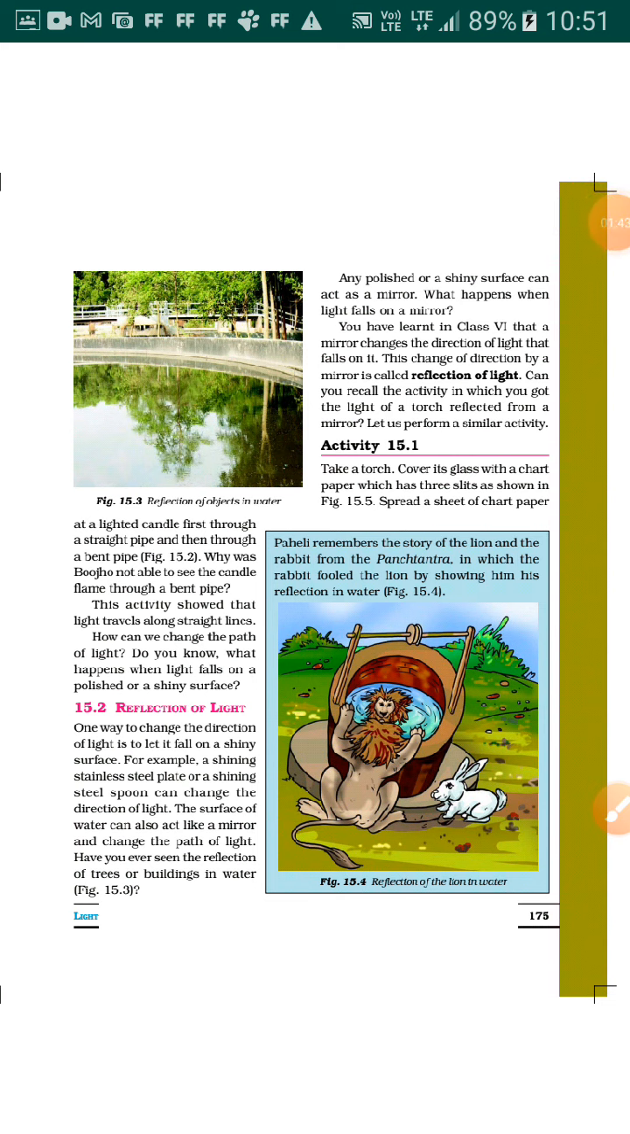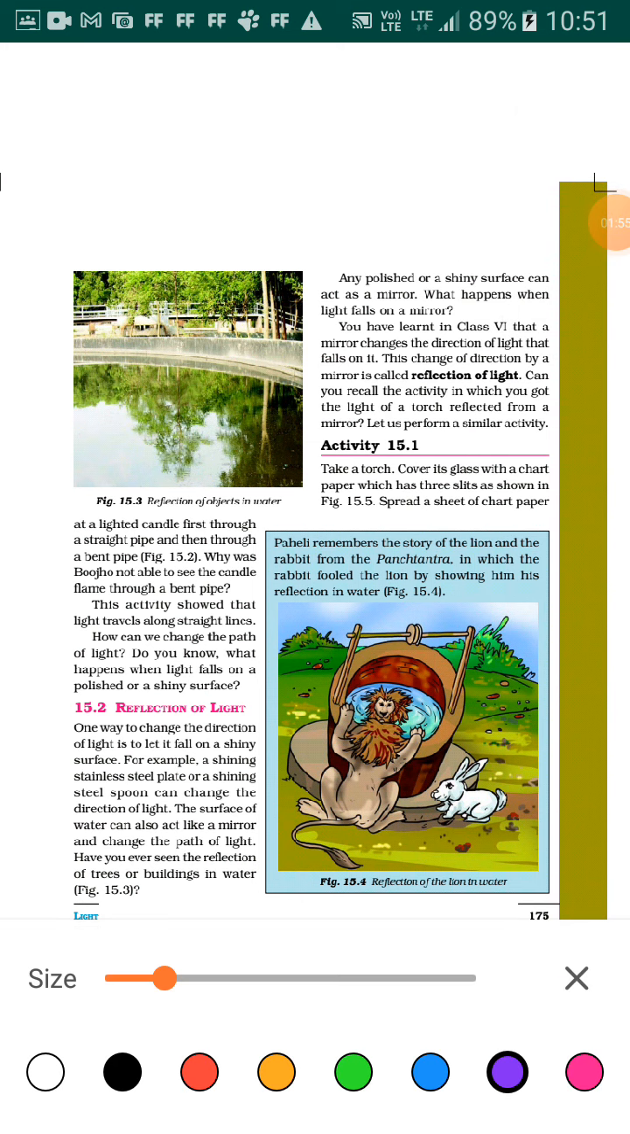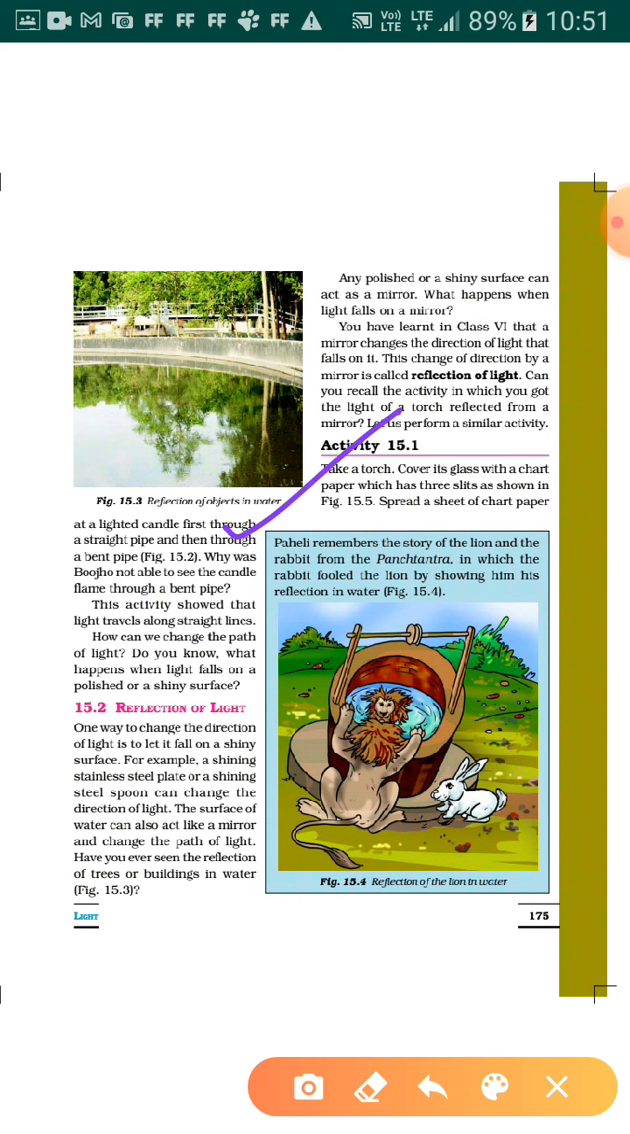The next property of light is reflection of light. Light gets reflected from smooth shiny surfaces like a mirror, or sometimes water, as you can see in ponds or rivers, which also has a smooth surface. So we can say that it is also acting as a mirror. The surface of water also reflects back the light. This bouncing back of light is called reflection of light.